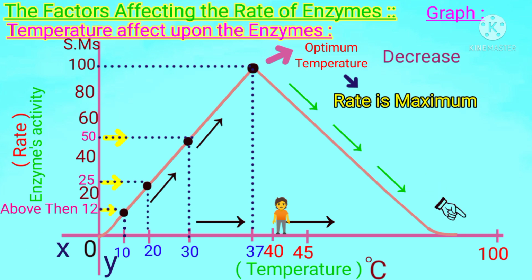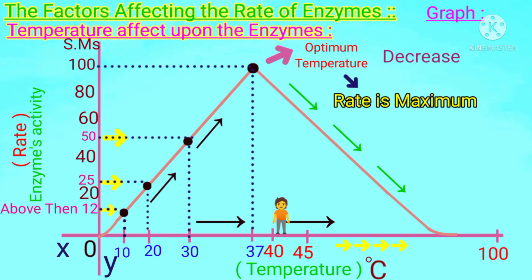So students, as this graph line is moving to the right, by increasing the temperature to 40 degrees centigrade, the activity has decreased from 100 to 50 substrate molecules, and then at 100 degrees centigrade the rate is at the 0 point. So by increasing the temperature beyond the optimum limit, the activity of the enzyme decreases.